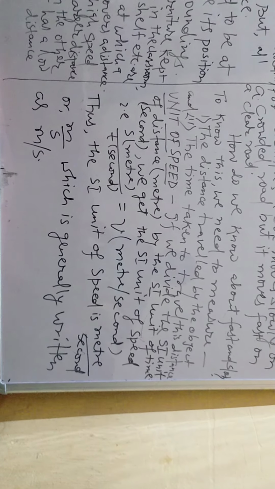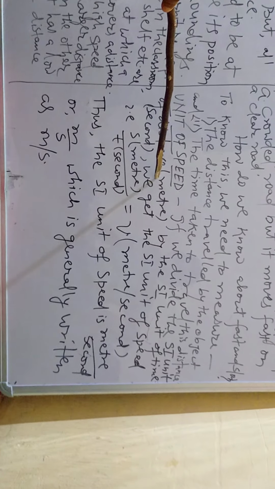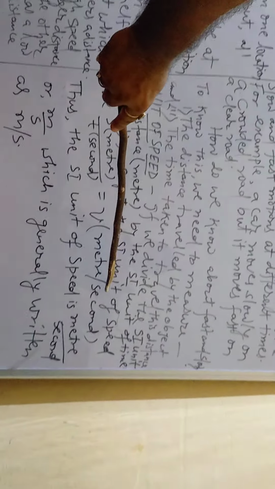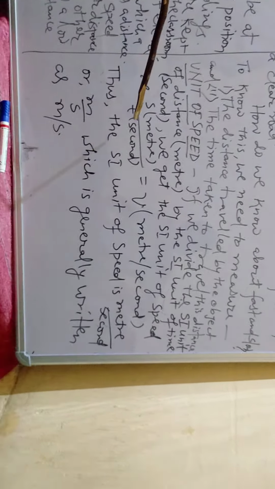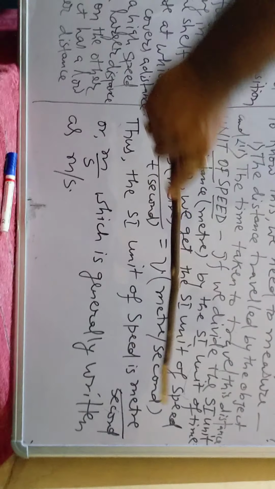What is the unit of speed? If we divide the SI unit of distance, meter, by the SI unit of time, second, we get the SI unit of speed. That is, S in meter, divided by T, time in second, is equal to V, meter per second. Thus the SI unit of speed is meter per second, which we can write as m/s.